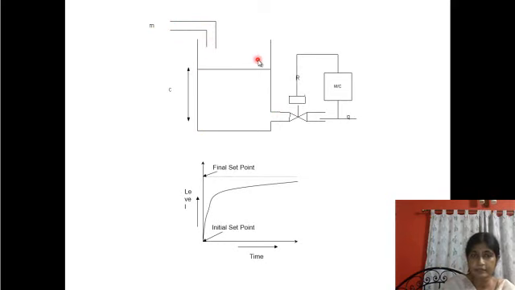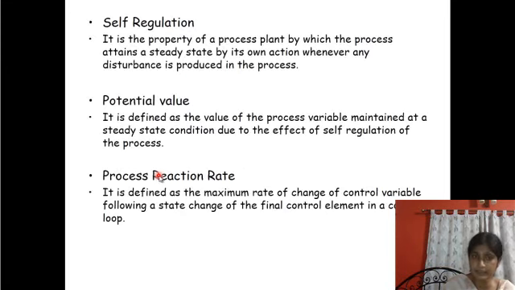Whenever there is a change due to a certain load variable change or inflow rate change, it will again maintain a new steady state value, maybe increased, maybe decreased, but a new steady state value of the level will be maintained due to self-regulation. So that is the potential value.